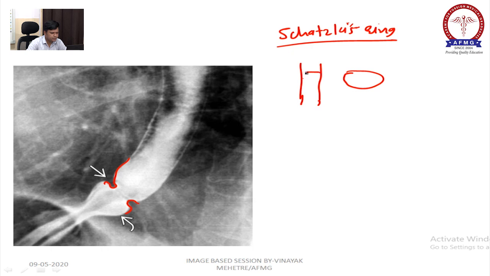So in the esophagus you will have a circular layer of connective tissue. It will restrict the distension of the lower esophagus.